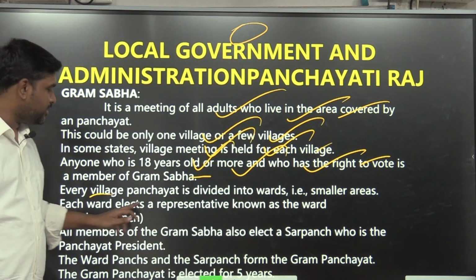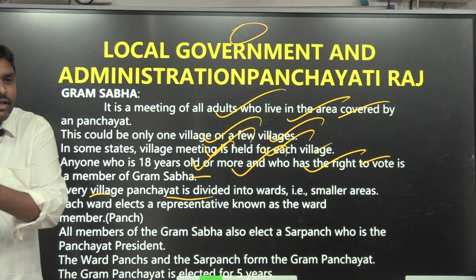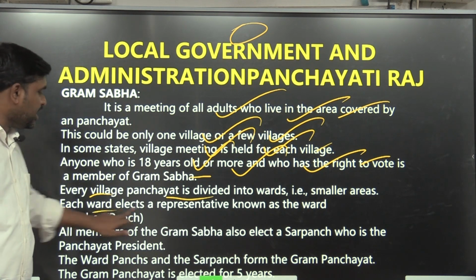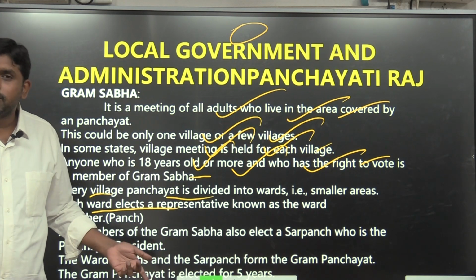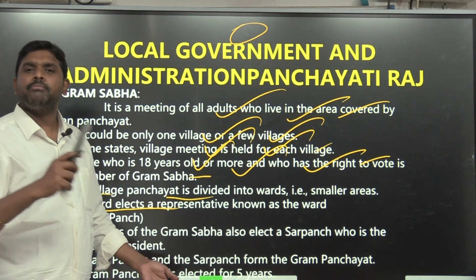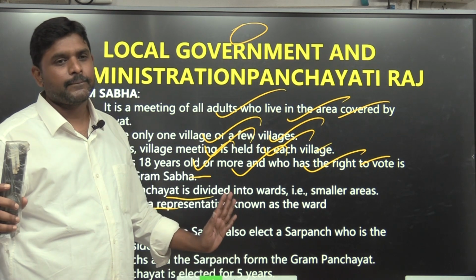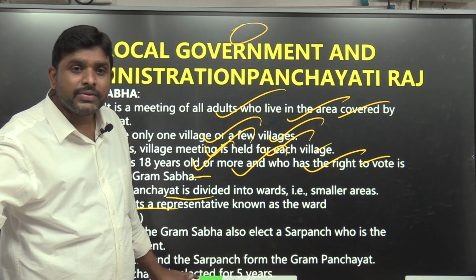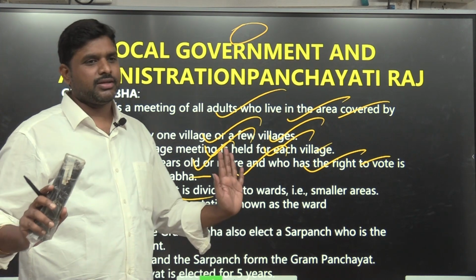Every village panchayat is divided into wards. These are small areas. Each ward elects a representative known as a ward member. All these ward members headed by the Sarpanch are called the Gram Panchayat. And the members who are 18 years and above are called the Gram Sabha. Resolutions will be made in the Gram Sabha, and those resolutions will be implemented by the Gram Panchayat.